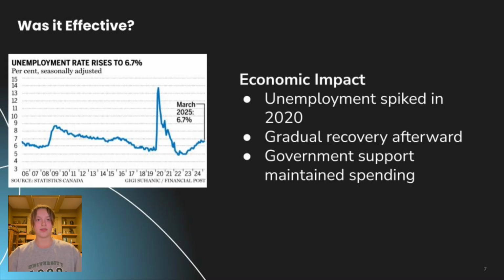There is evidence that these policies helped stabilize the economy. Unemployment rose sharply in 2020 but began falling as the economy reopened and demand recovered. Support programs like CERB helped households continue spending on basic needs, which supported businesses during the downturn.